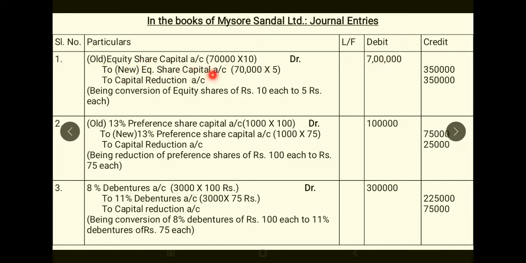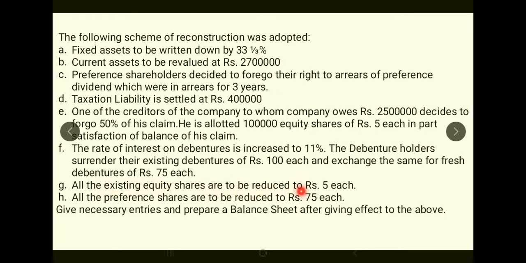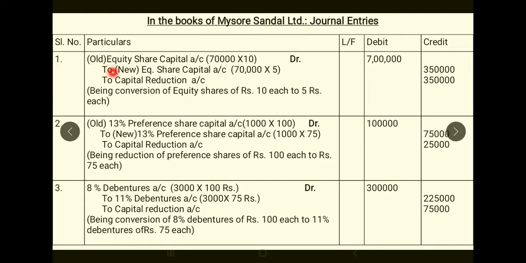To new equity share capital, now 10 rupees share is reduced to 5 rupees. You can see it in the adjustment here. It is reduced to 5 rupees. So to new equity share capital, 70,000 into 5, 3,50,000. Remaining 3,50,000 will go to capital reduction account. That is, out of 7 lakhs, 3,50,000 is a new equity share capital. Remaining 3,50,000 will go to capital reduction account, being conversion of equity shares of 10 each to 5 rupees each.